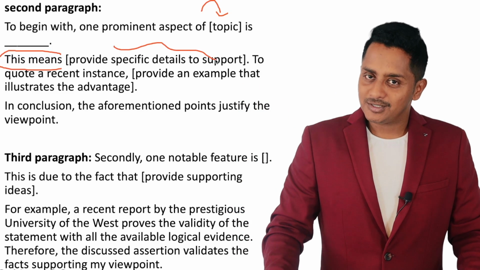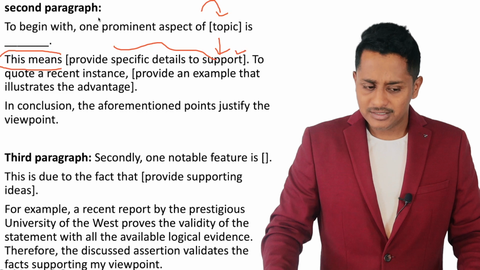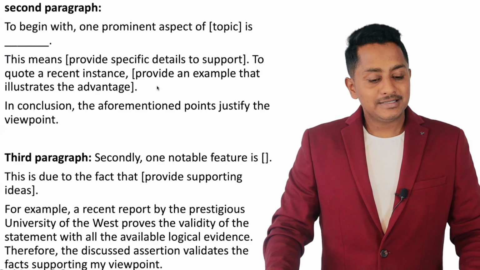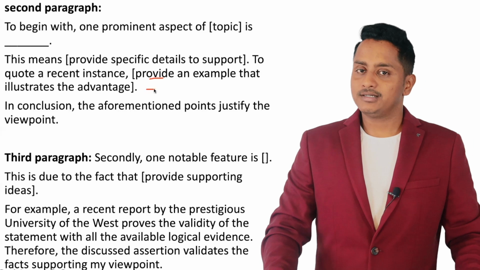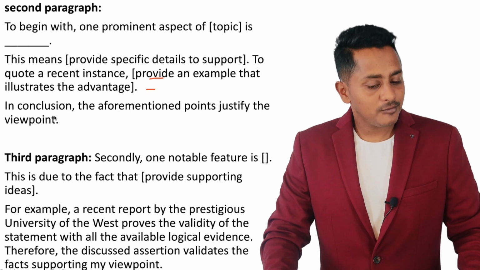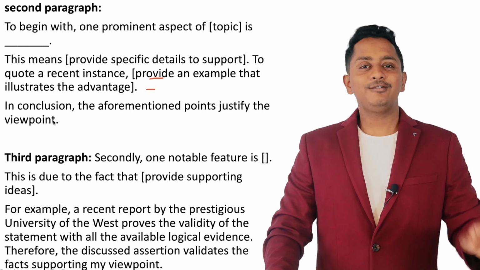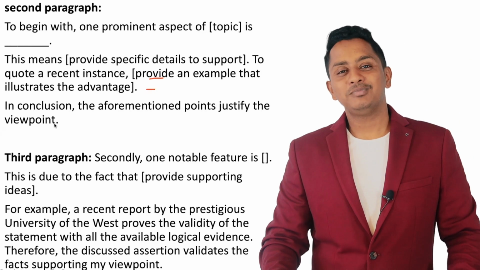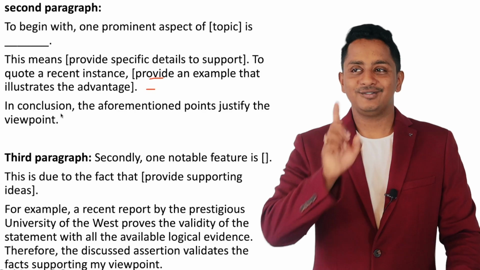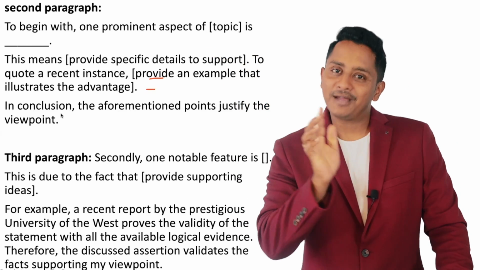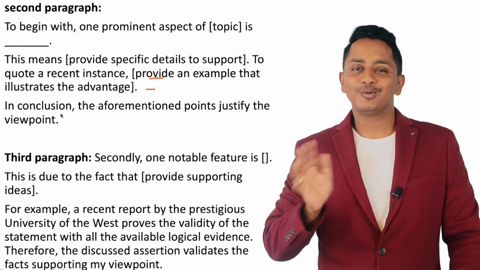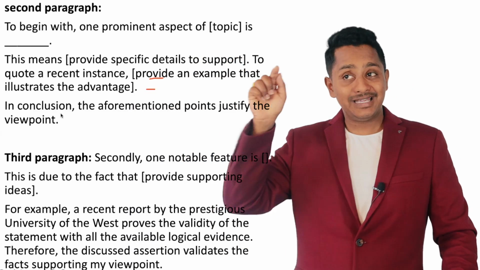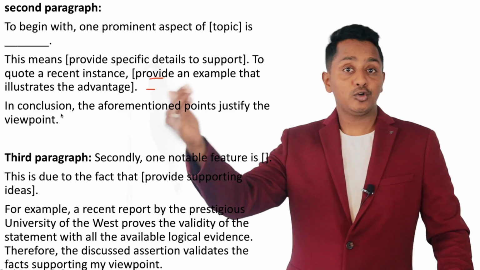Provide specific details to support, we will see how to do this. This is one more sentence, this is first sentence, this is second sentence. To quote a recent instance, give a third sentence. In conclusion, the aforementioned points justify the viewpoint. 3 sentences is what I am asking, but when you write sentences, you cannot simply write all simple sentences. John went to a market, John bought apples, John now drank apple juice, no. John went to a market and started looking for the apples in the market which was not close by.